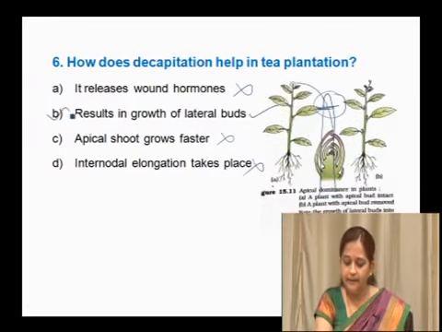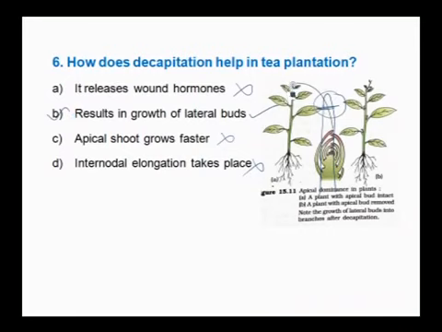Here apical dominance is lost when the apical bud is removed, and due to this removal we can see lateral buds growing and maximum branches are formed in tea plantation. So the right answer here is results in growth of lateral buds.